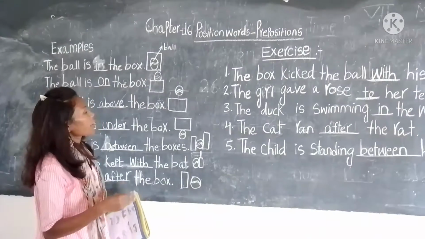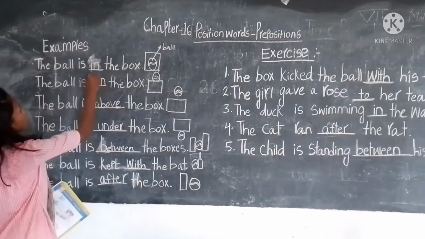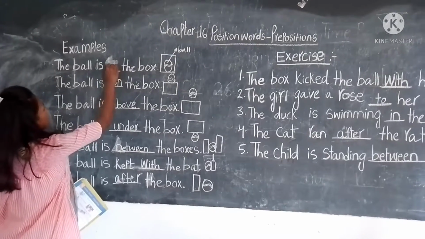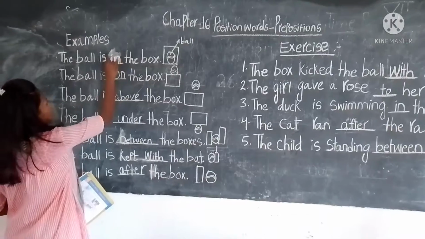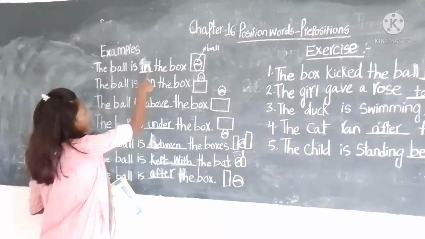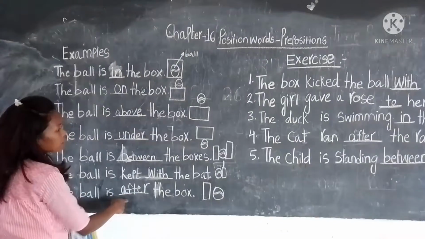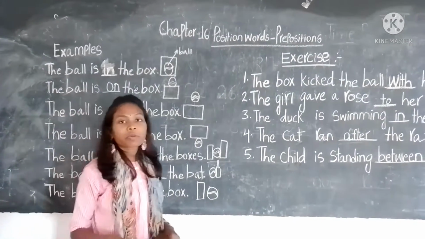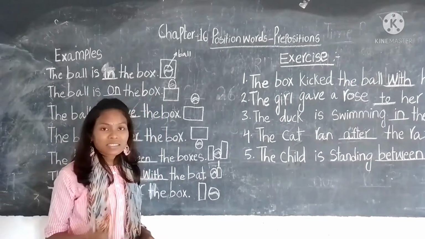In prepositions, we have to keep in mind words like in, on, above, under, between, with, after. These are preposition words, and we have to understand how to use them.